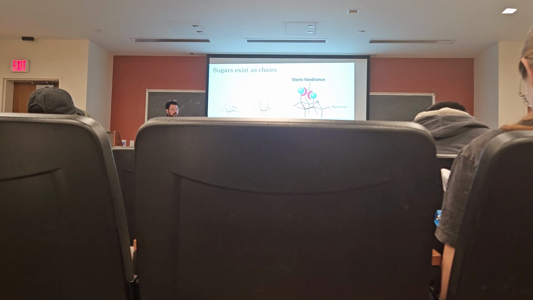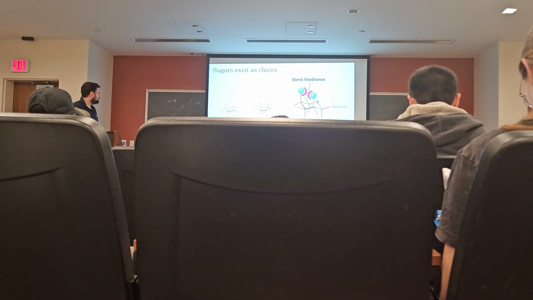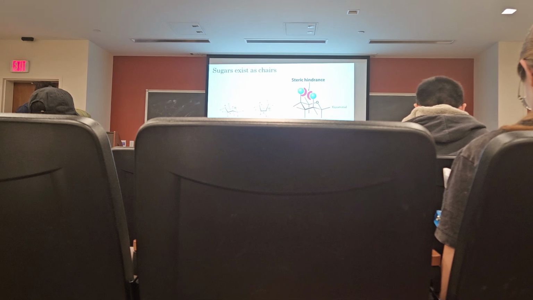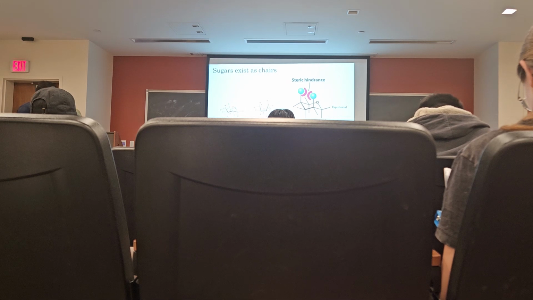What determines if the alpha anomer or the beta anomer will predominate in solution is whether the equatorial or axial position is preferred. So here's our oxygen, which used to be the hydroxyl on carbon number 5, which is now in a covalent bond with carbon number 1. So here, carbon number 5, this up here, the equatorial position, this would be carbon number 6. This over here, well, the axial and equatorial position depends on what carbon it is.